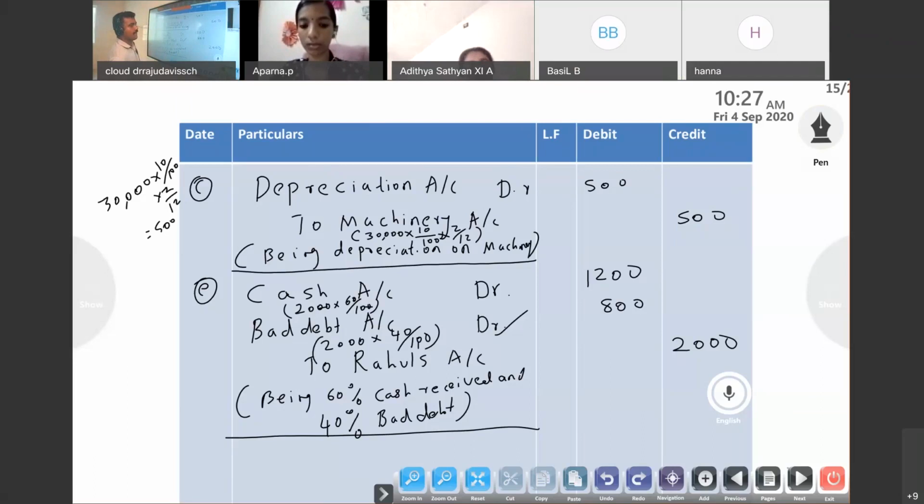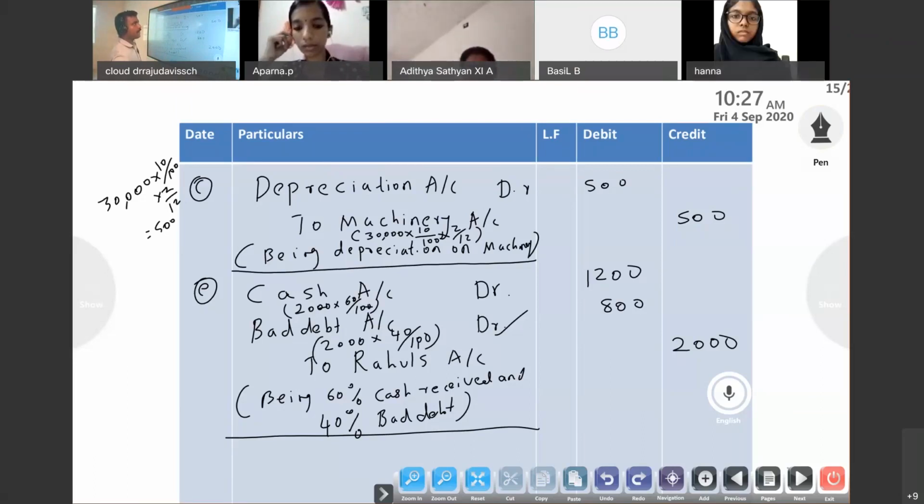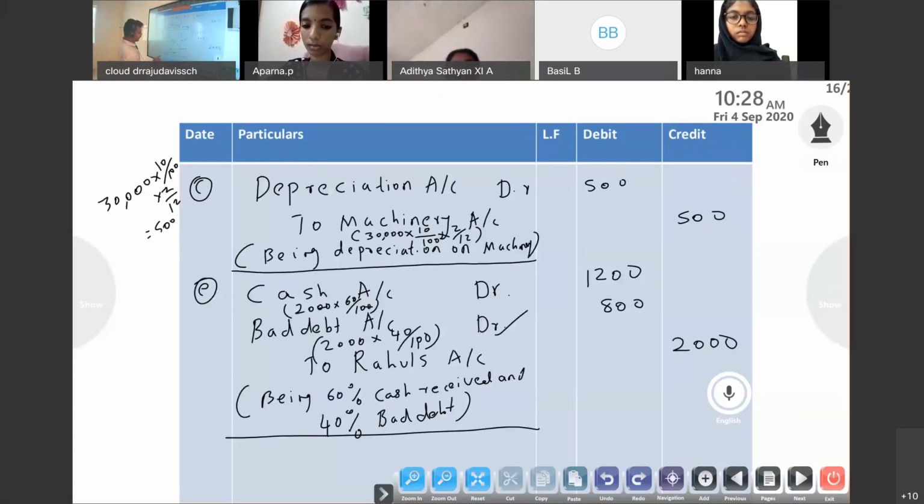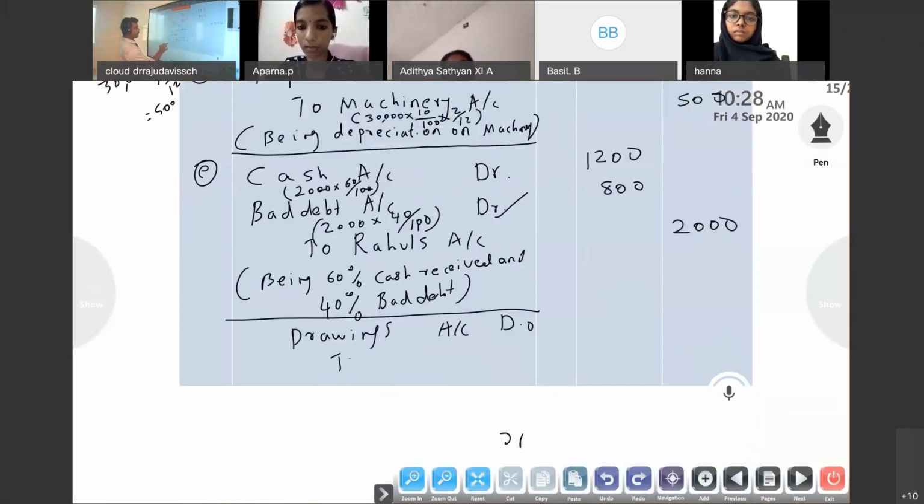Interest on drawings: will the company get it, or do they have to pay interest on drawings? The company will get it, because the owner and the company are different. So interest on drawings is our income. Then what will the entry be? It will affect drawings. So drawings account debit to interest on drawings.